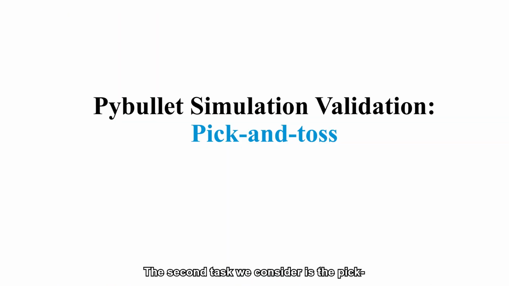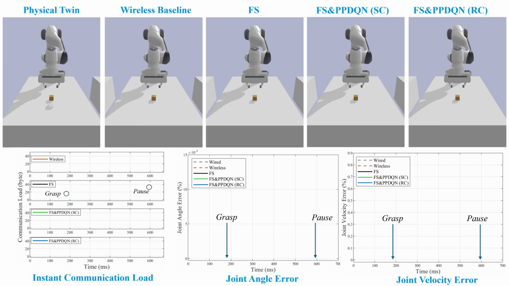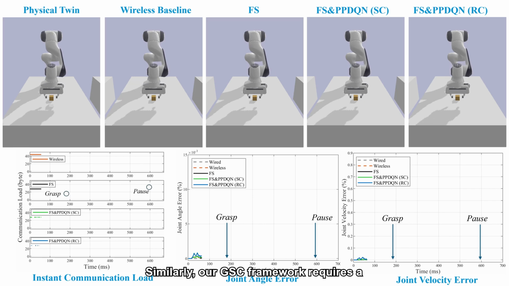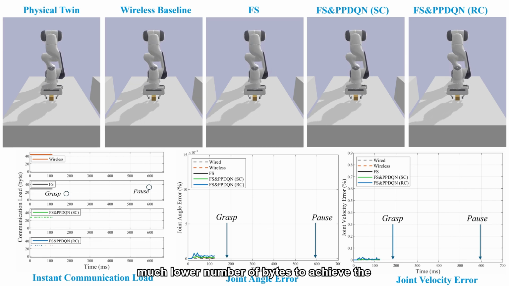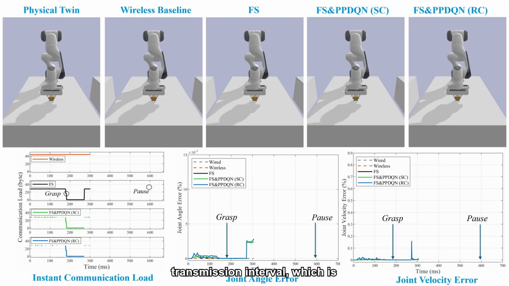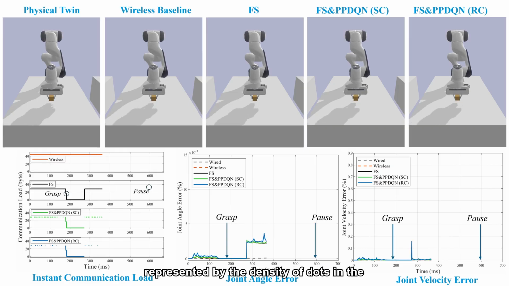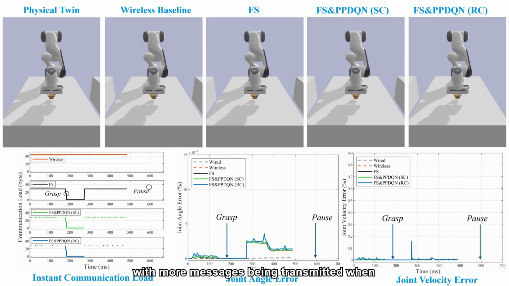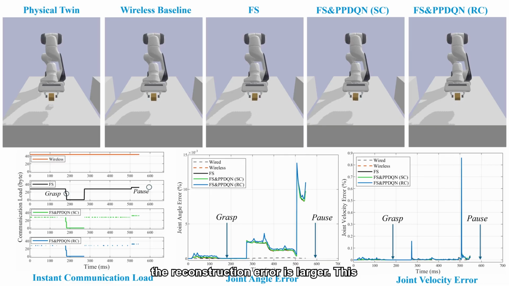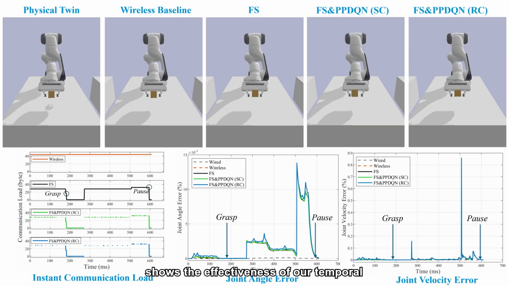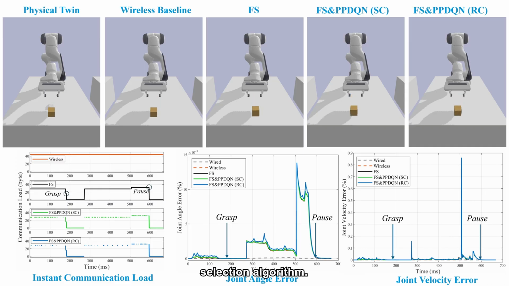The second task we consider is the pick and toss task, where the robot arm must throw the wooden cube accurately into a target area. Similarly, our GSC framework requires a much lower number of bytes to achieve a similar level of reconstruction accuracy. Importantly, it can be seen from the bottom 3 figures that the transmission interval, which is represented by the density of dots in the left figure, is dynamically adjusted according to the reconstruction error, with more messages being transmitted when the reconstruction error is larger. This shows the effectiveness of our temporal selection algorithm.